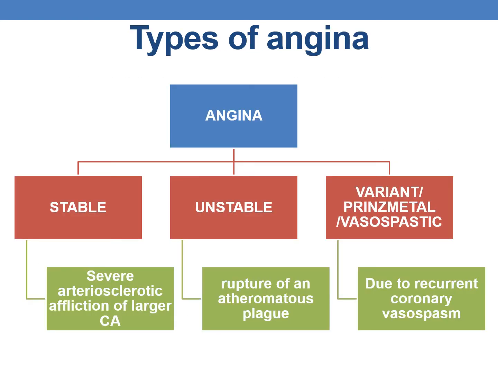Now, coming to the types of angina. Clinically, there are three important types of angina. They are stable, unstable, and variant, Prinzmetal or vasospastic angina. The stable angina occurs because of the severe atherosclerotic afflictions of larger coronary arteries. And the unstable angina mostly occurs due to rupture of an atheromatous plaque. And the variant or Prinzmetal or vasospastic angina, as the name indicates, occurs due to recurrent coronary vasospasm.